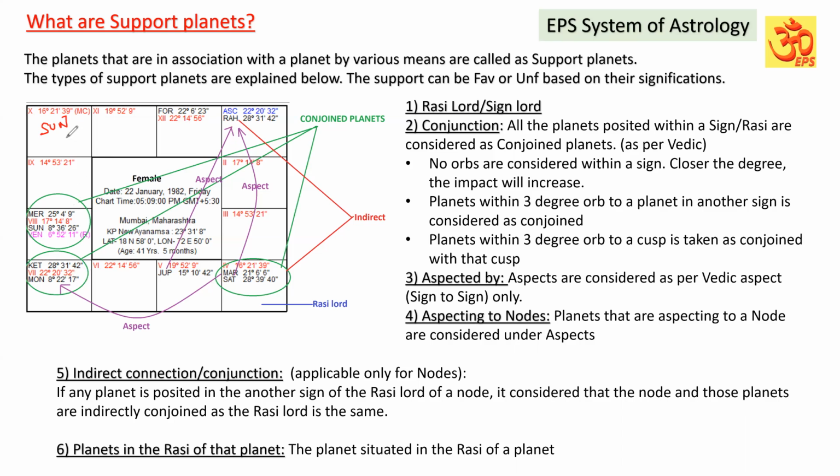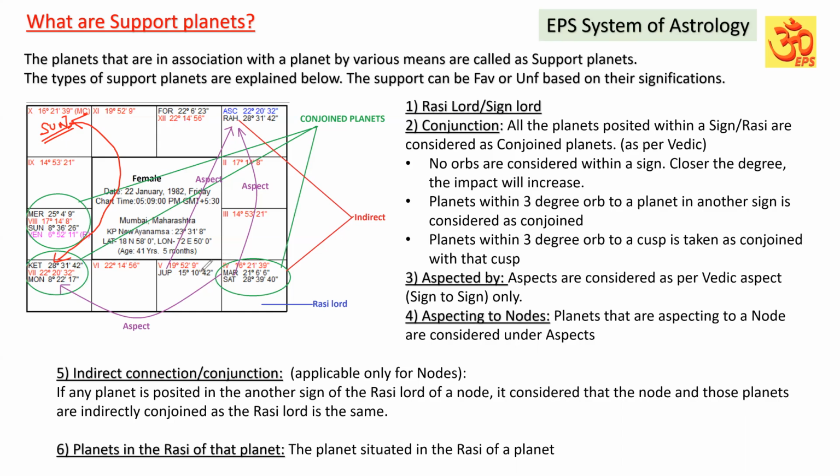In another sign of Jupiter, Sun is posted. So Sun and Ketu are indirectly connected, indirect conjunction. We call it indirect connection or conjunction. In that case, Ketu will get the impact of the Sun and Sun will get the impact of Ketu indirectly through the Rasi.